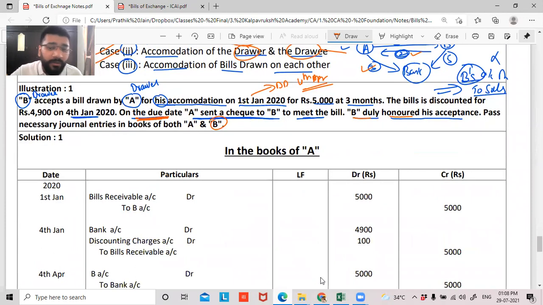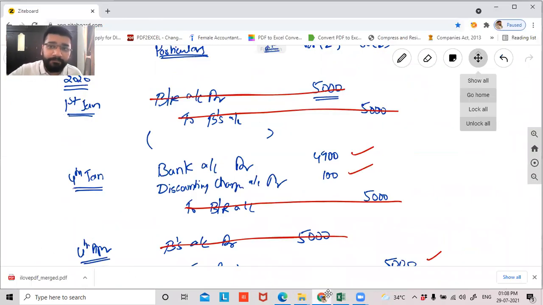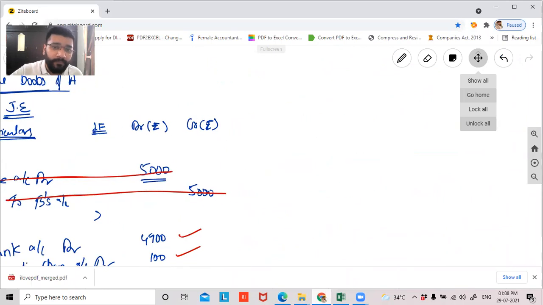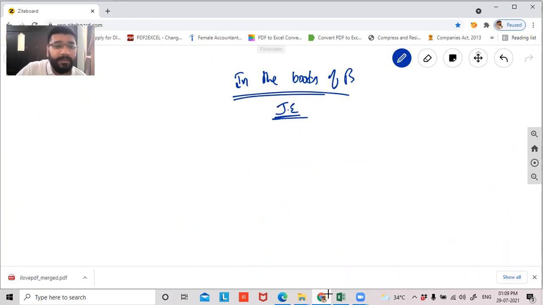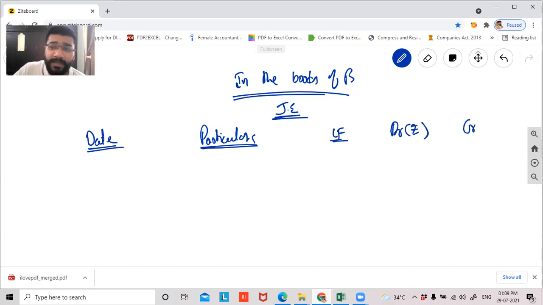Now let's do it for B, in the books of B. In the books of B, journal entries: date, particulars, ledger folio, debit rupees, credit rupees. Guys, the format is very important. So please do not miss out on the format.